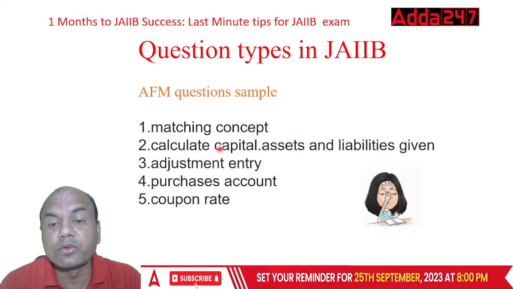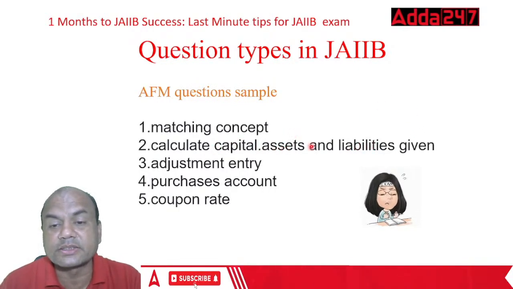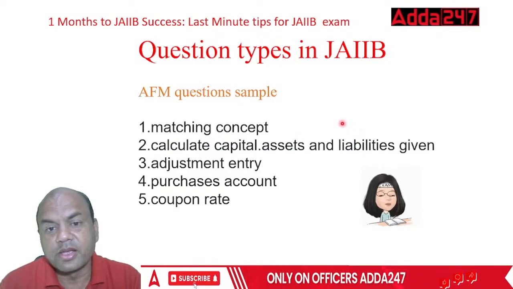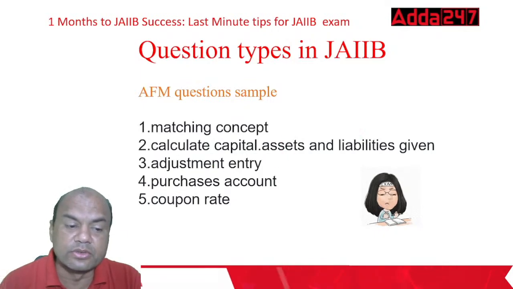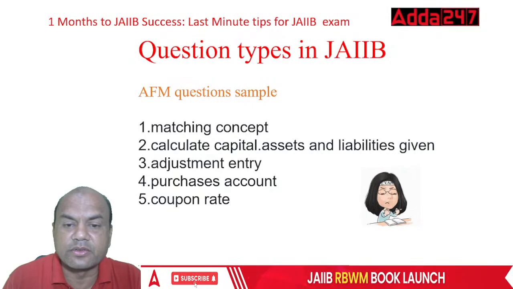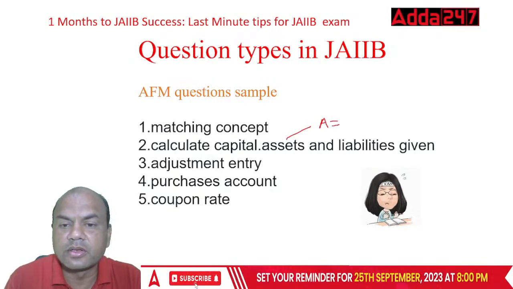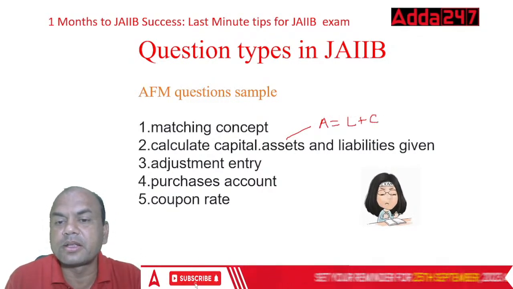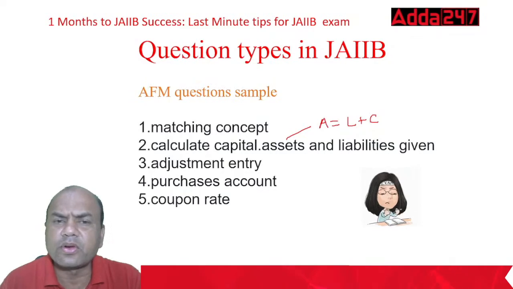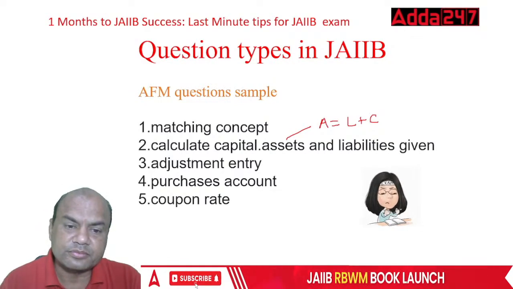It's always assets equals to, let me write it over here now: assets equals to liabilities plus capital. So if any two are given, the third can be found out immediately, isn't it?